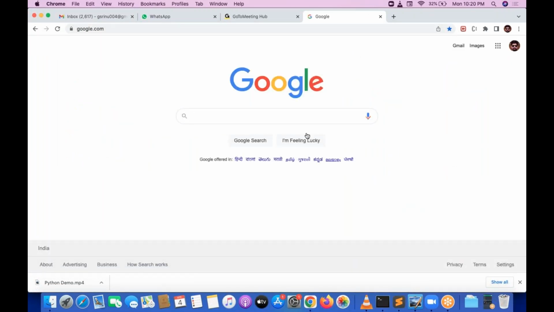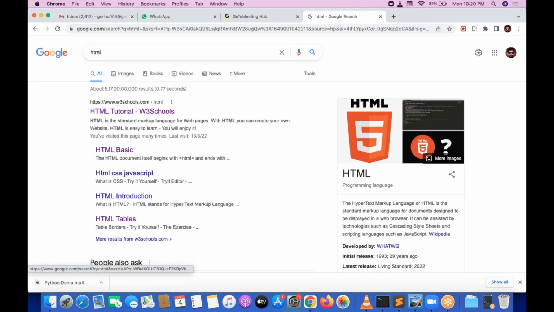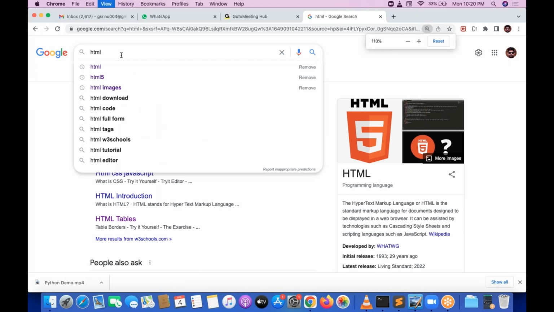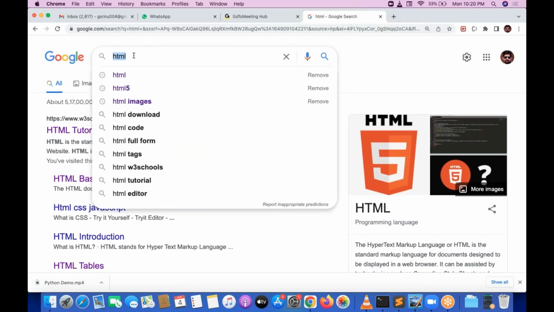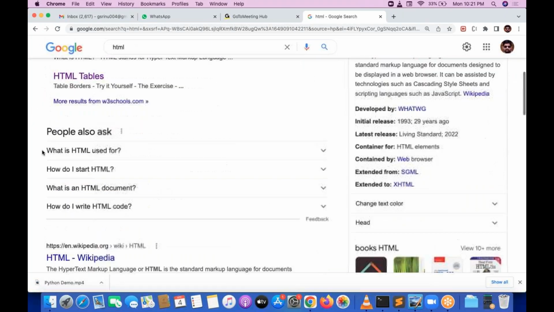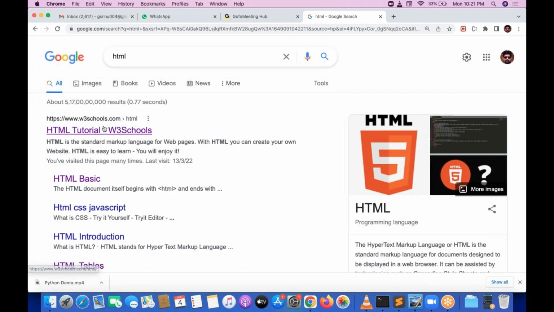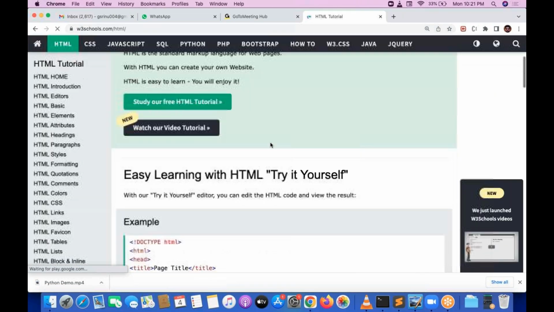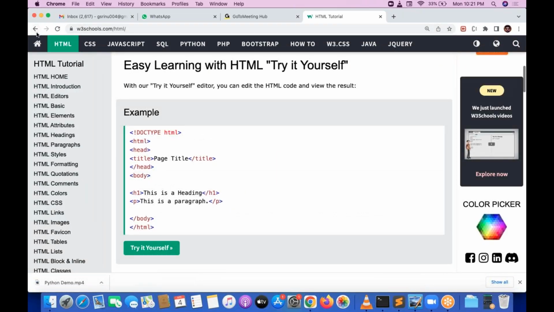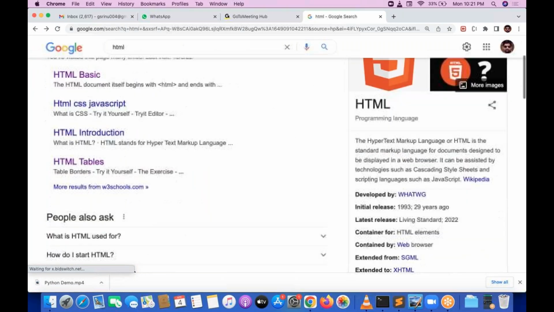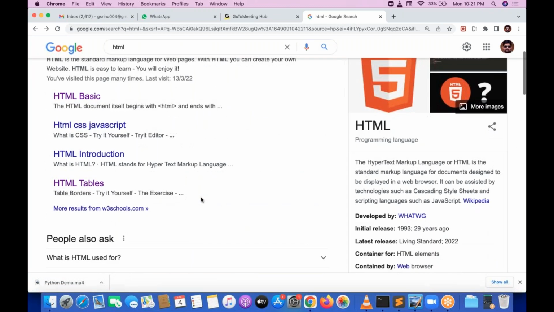If I open Google and search for something like HTML, this HTML word is immediately sent to the Google server, and all the HTML-related pages we can see as a response document. And if you click on something here, automatically based on that you can see a lot of tutorials, a lot of videos, a lot of things. Try to understand how a web application works, where you give the request, and where you take the response. All these things we can understand easily.